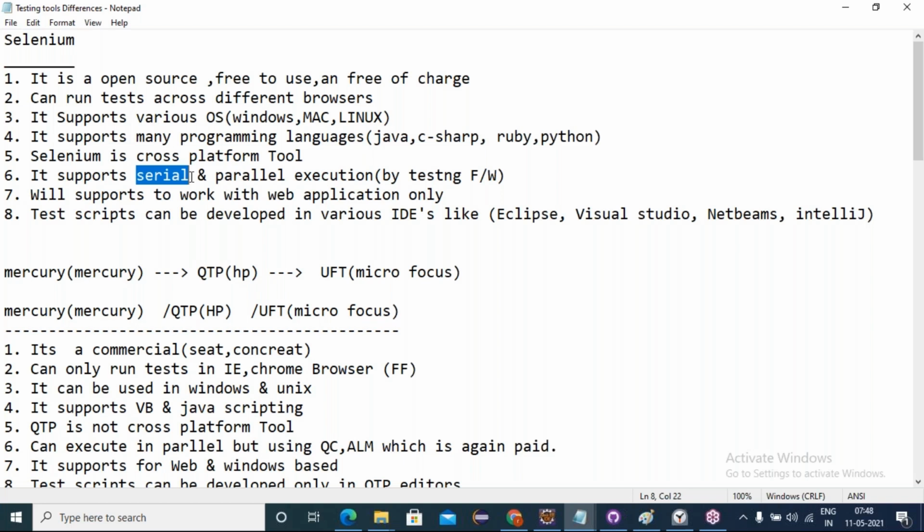That takes more time or not to complete the execution? Where parallel execution means all at once are starting, where it can save the time or not. Yes, all at a time. Serial execution in any tool is going to be supported.